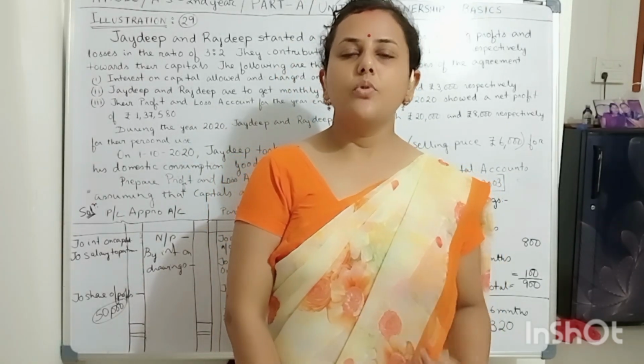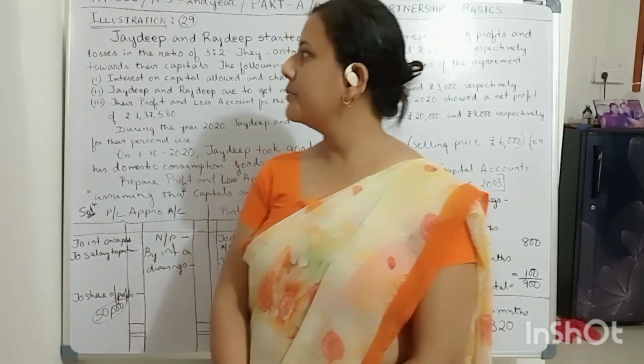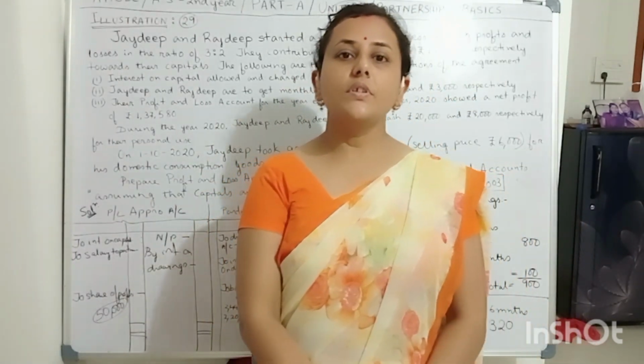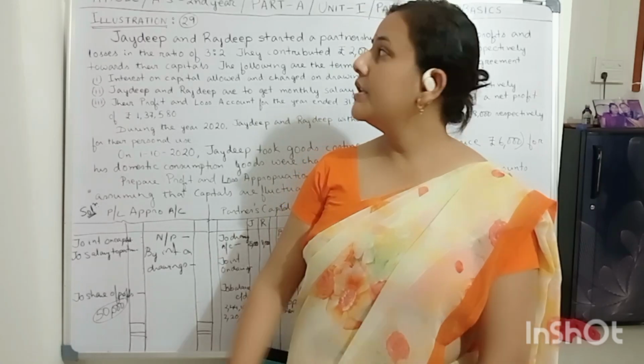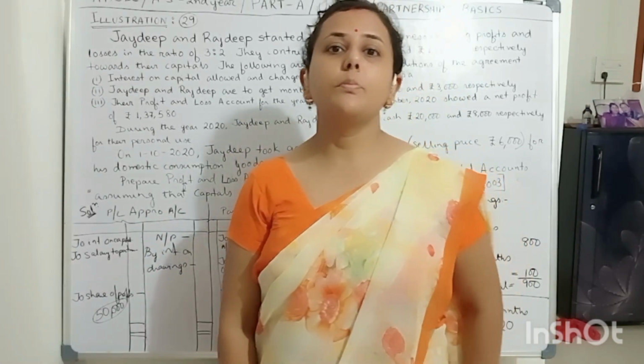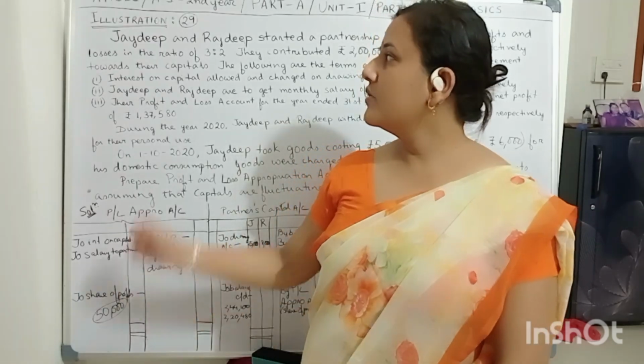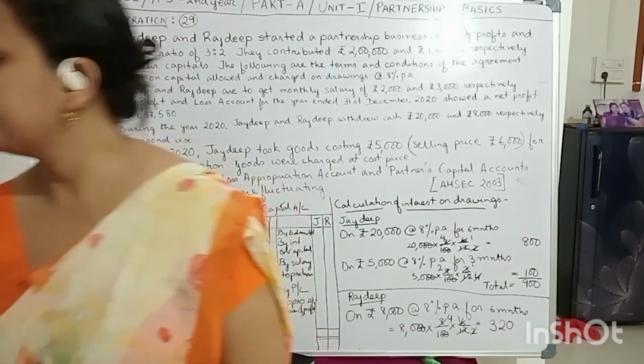So today I am going to discuss illustration number 29 from the ASIC syllabus, HS second year B.B.Dam book, Partnership Fundamentals, Part A, Unit number 1. So you see what is the question given out here.